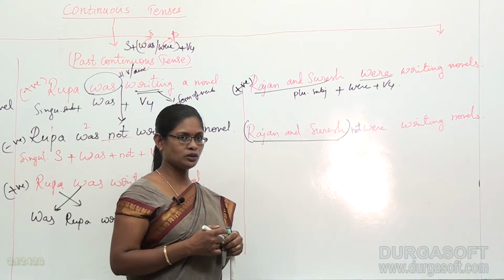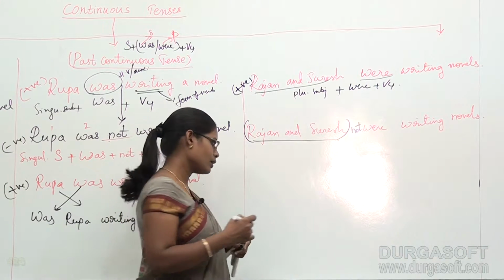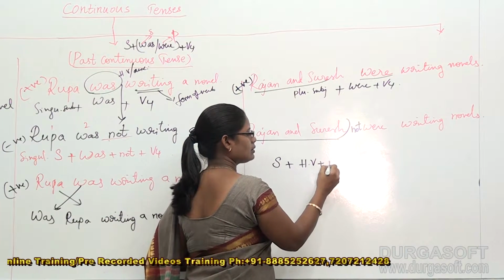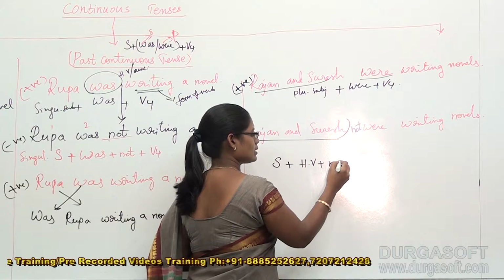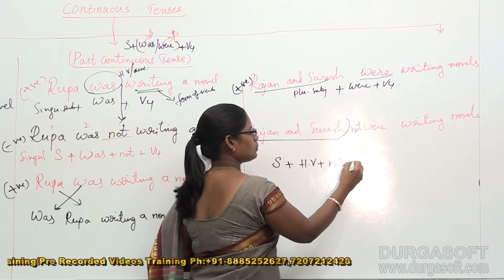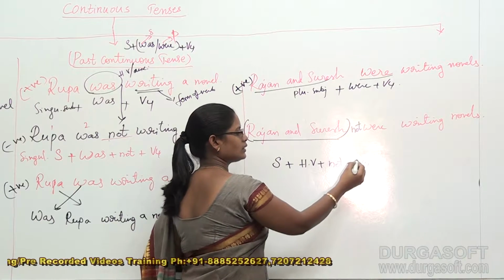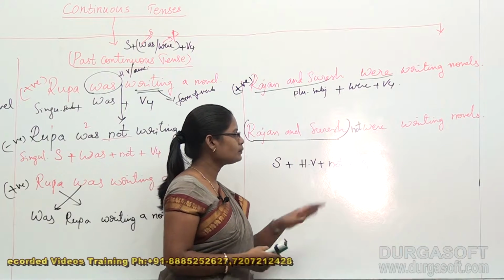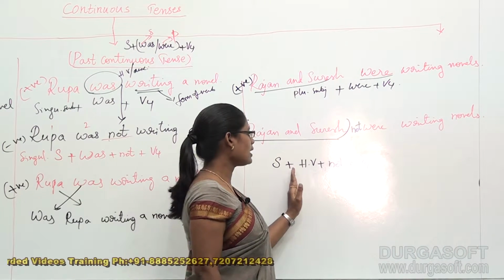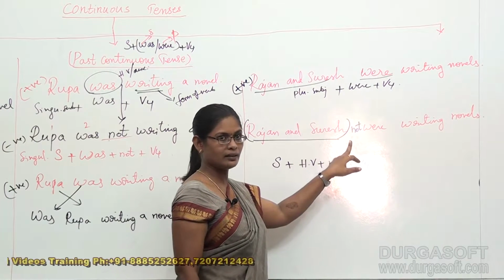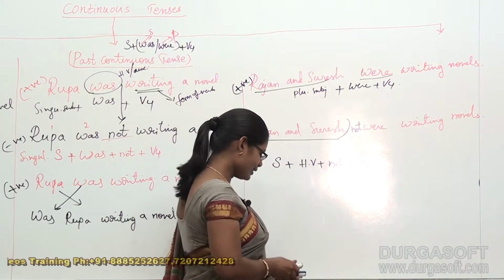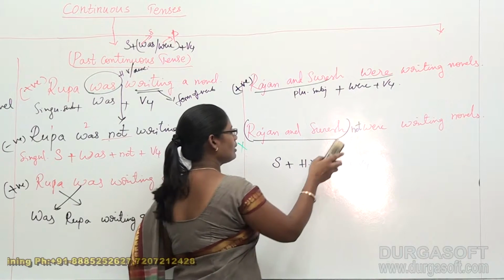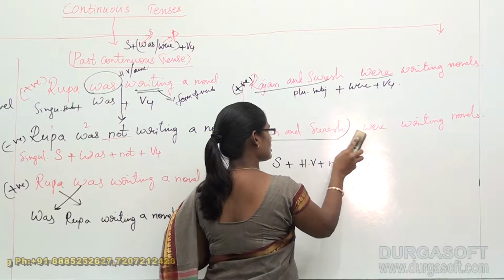What is the structure that we usually follow? Correct, that is subject plus helping verb plus not plus V4. This is the structure that we follow for a negative sentence, right? So here I added not beside subject. So do you think this is correct? No, this is not correct. So this is wrong. That means adding not in this place is not correct.